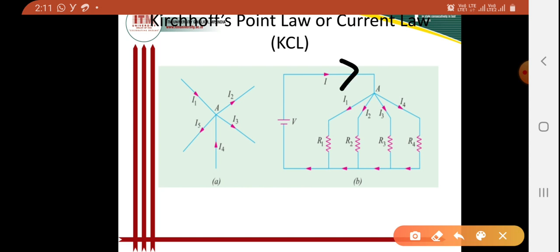The other currents, I1, I2, I3 and I4, all four are outgoing currents.